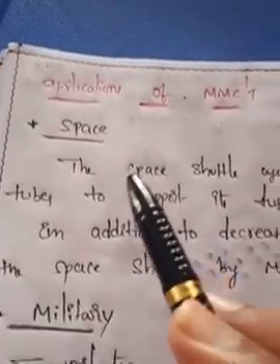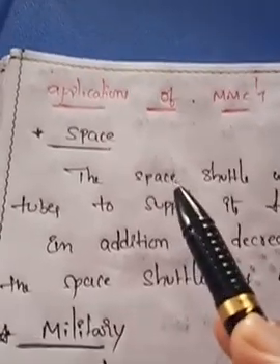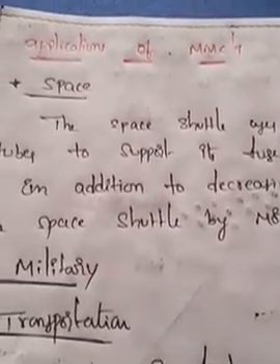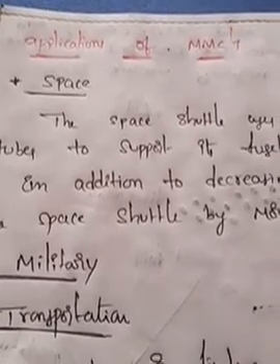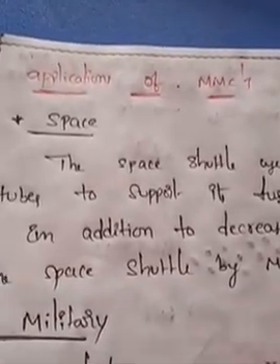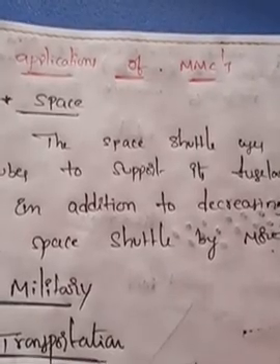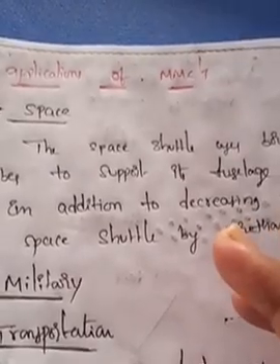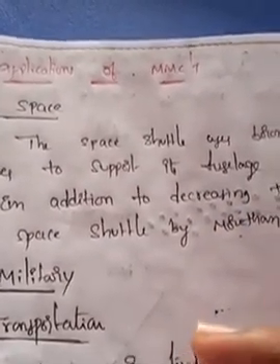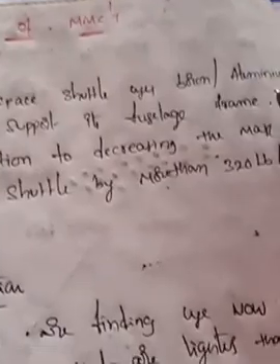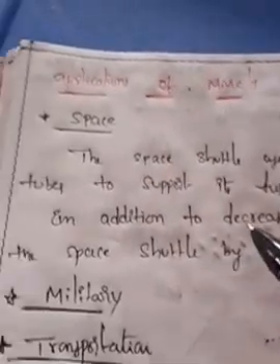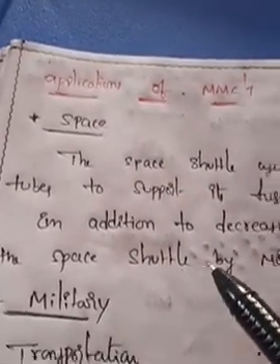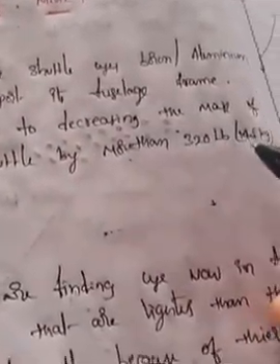In space, for example with satellites and the communication system between satellites, we need to produce more parts during the application of space. So we are using mainly boron and aluminum. In addition, it decreases the mass of the space shuttle by more than 320 lb, that is 14.5 kg.